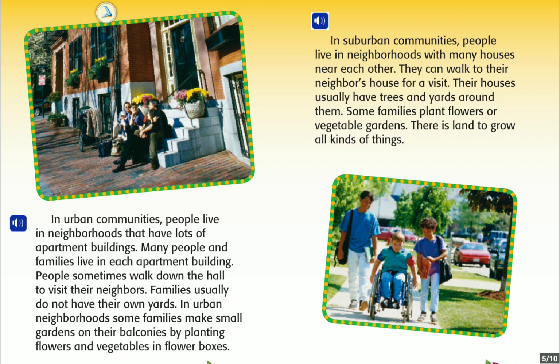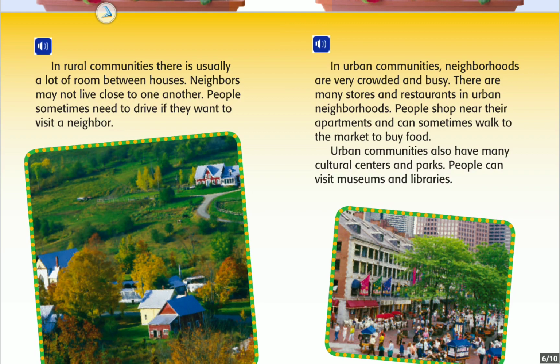In suburban communities, people live in neighborhoods with many houses near each other. They can walk to their neighbor's house for a visit. Their houses usually have trees and yards around them. Some families plant flowers or vegetable gardens. There is land to grow all kinds of things. In rural communities, there's usually a lot of room between houses. Neighbors may not live close to one another. People sometimes need to drive if they want to visit a neighbor.